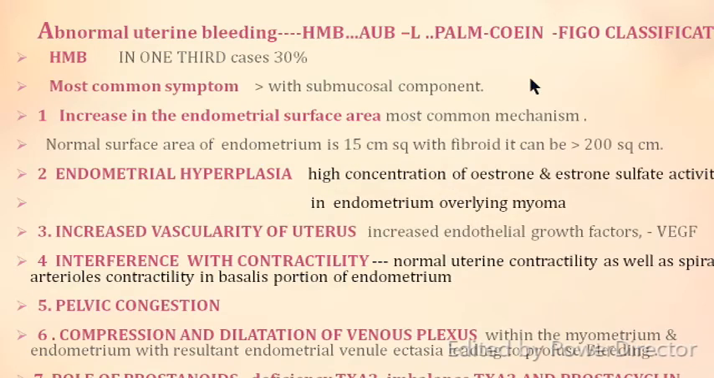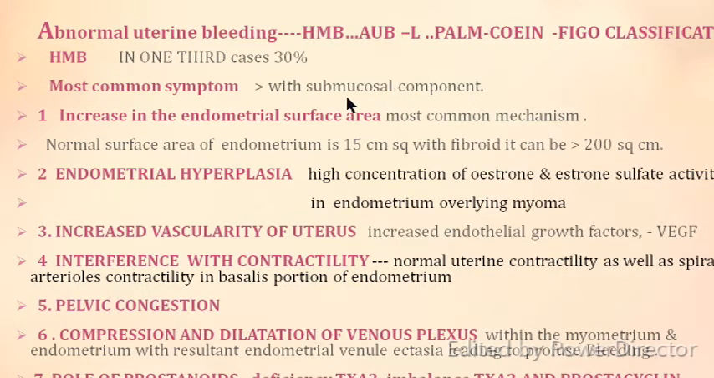Then coming to symptoms: abnormal uterine bleeding, heavy menstrual bleeding, intermenstrual bleeding is a very common symptom, and therefore you classify it under the PALM-COEIN classification of FIGO as AUB-L. In 1/3 of the cases, that is 30% of the cases, the patient may present with heavy menstrual bleeding. So this is the most common symptom of leiomyoma. It is the most common symptom if a submucosal component is there in the leiomyoma.